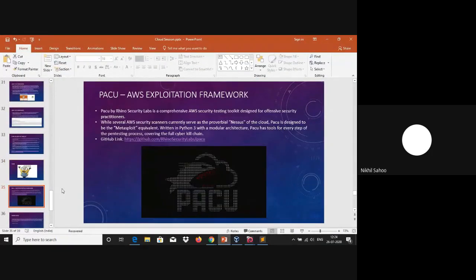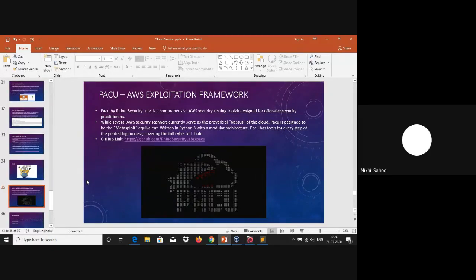Then we also have something like Pacu, which is an AWS exploitation framework. Pacu was built by Rhino Security Labs. We have got many AWS scanners, which could be called the Nessus of the cloud. But this was prepared as more like a Metasploit of the cloud, or AWS.